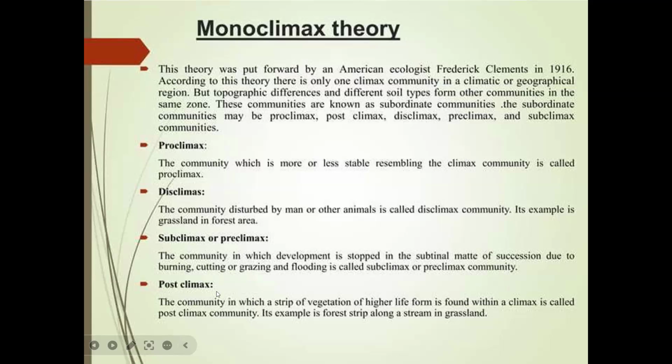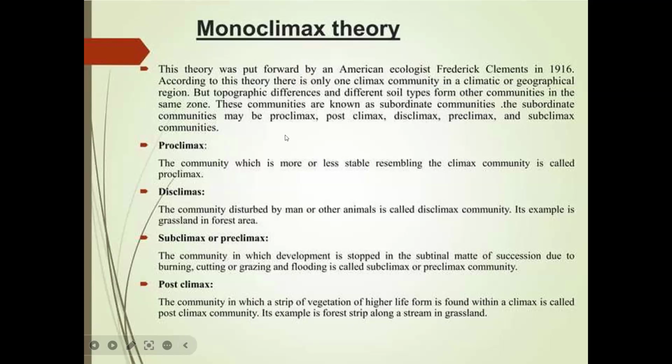Another one is the post-climax. The community in which a strip of vegetation of higher life form is found within the climax is called a post-climax community. An example is a forest strip along the stream in the grassland.